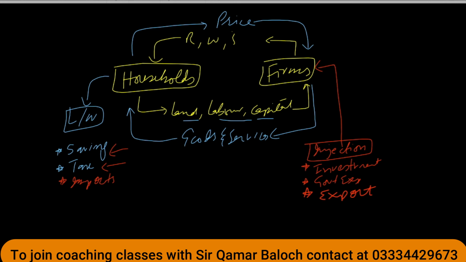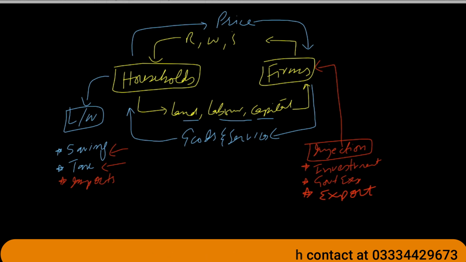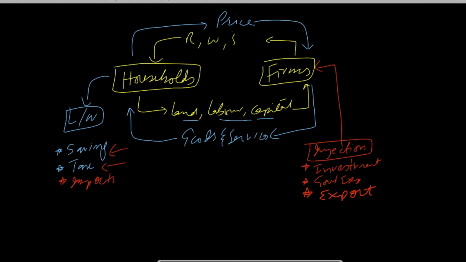And in three-sector economy, we will add one more element, that is consumption plus investment plus government expenditure. And in four-sector economy, we have some extended information, that is exports minus imports. So C plus I plus G plus X minus M is the full and final form of GDP or national income in four-sector economy.